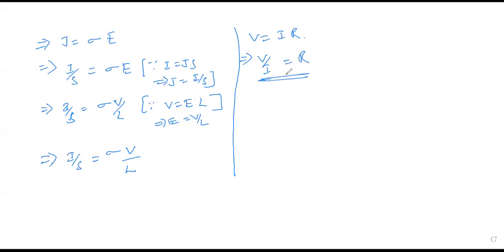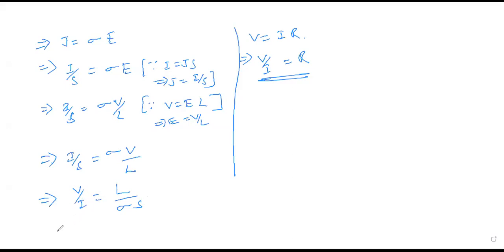In a similar way, here I'm going to write it like this. If I want to cross multiply to get this form, V by I, how should I do it? I take I to this side, L to this side, and sigma to this side. Then it should be written as V by I is equal to L by sigma. Yes, L by sigma. I just simplified this, right?